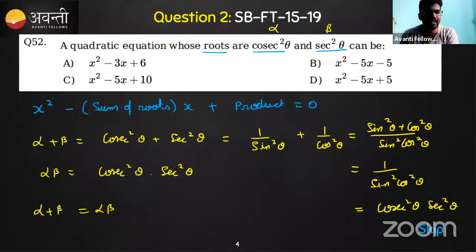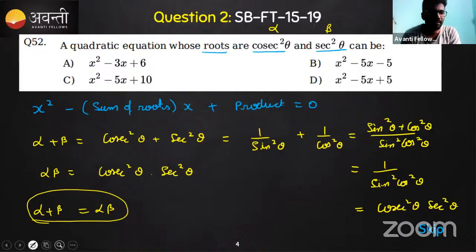And which of the following will satisfy? This much is enough to say our answer. The sum of the roots and product of the roots are one and the same. Out of the given options, which of the following is right then? See here, the product of the roots is 3, the sum of the roots is 3. So this is not the correct answer. And here it is 10 and 5, not correct. And here it is minus 5 and this is 5. So this is also not correct. And the only option left is this one: the product of the roots is 5 and the sum of the roots is 5. All right. So this is what the answer is.